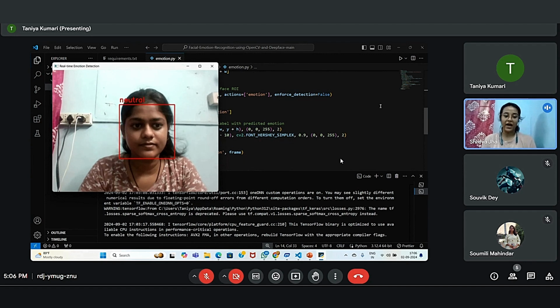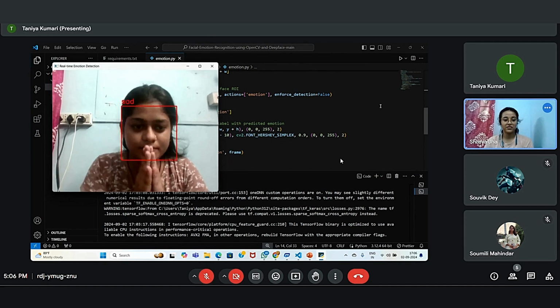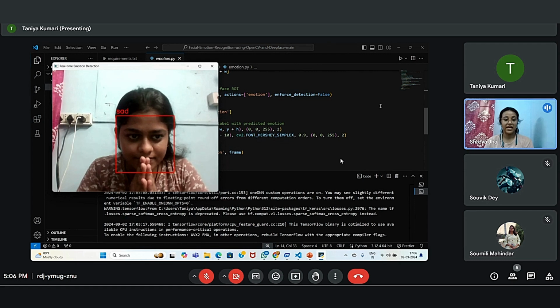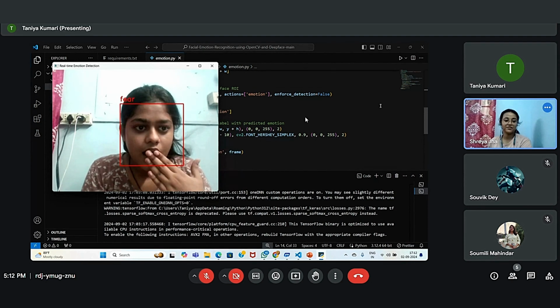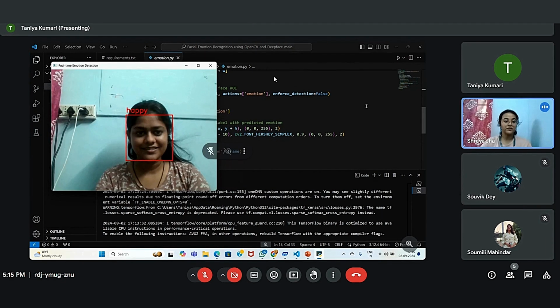Now next move on to the happy face. So this is the happy face and it is showing happy, so it's okay. So now next move on to a sad face. So this is the sad face and it is showing sad, so it's okay. So this is the surprised face and it is showing surprise, so it is all right. It's the fear expression and it is showing fear, so it is all right. Now again we will return to the neutral face.